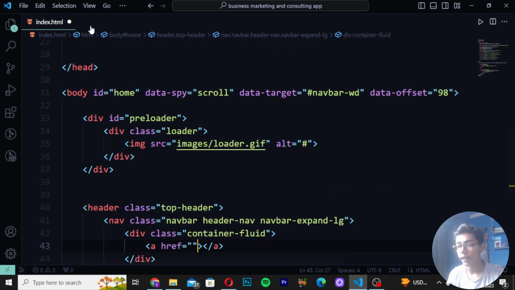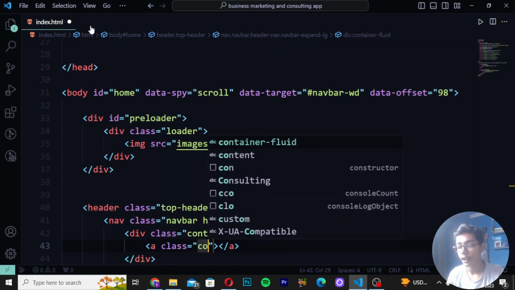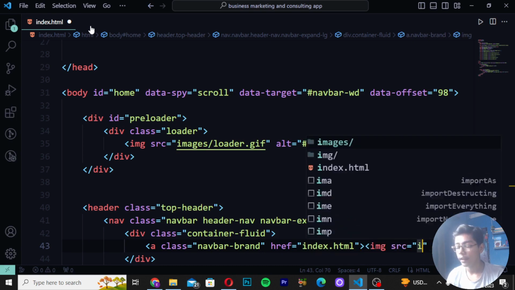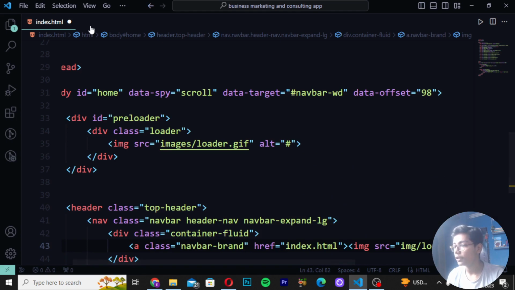Then you have to write a tag, remove this href, create class container fluid. So here I will be writing container fluid, or you can also just do like we have already created the container fluid div class at the top. So here I will be giving it the class as navbar brand. Then give a space, write here href, write the main file name. Then here give a space again and create image tag. Here I will be writing image logo.png, which is the file name.